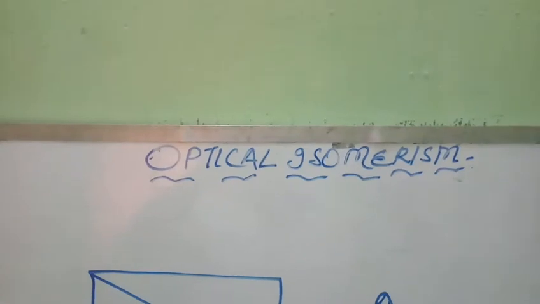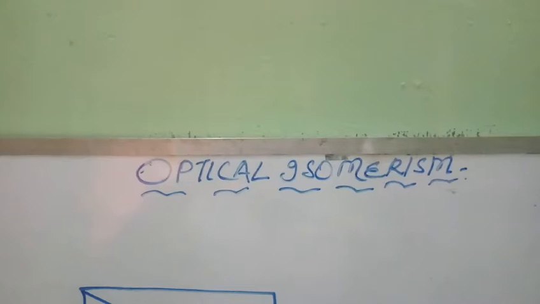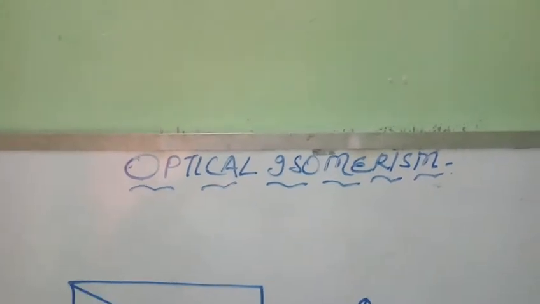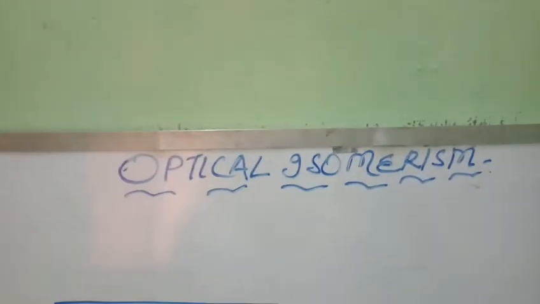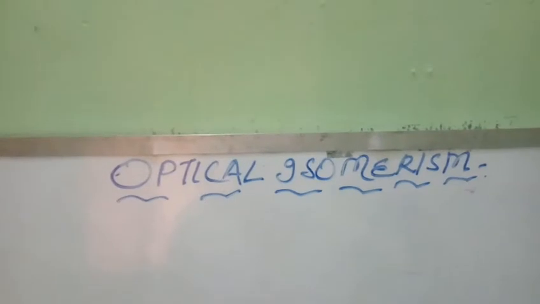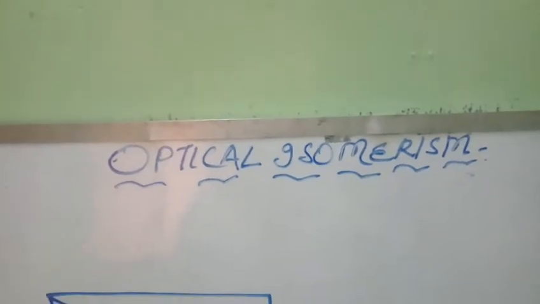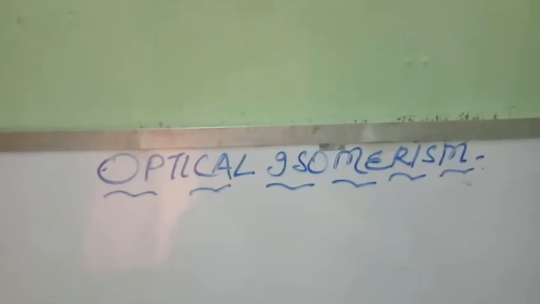So dear students, today we will study about optical isomerism. In first year you have studied isomerism. So what is isomerism? Isomerism is a phenomenon where the compounds have same molecular formula but different structural formula or different orientation of groups in space. They are known as isomers and the phenomenon is known as isomerism.